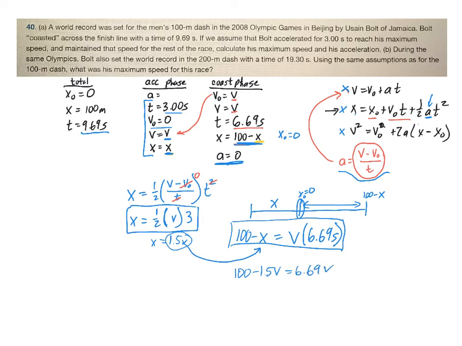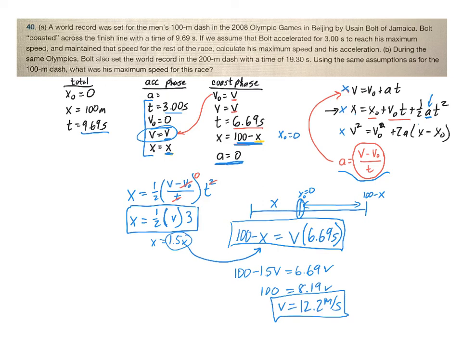Add the 1.5v to each side. I've got 100 equals 8.19v. Divide by 8.19, and I get v equals 12.2 meters per second. That, my friends, is the maximum speed. That's v. That's what he gets to at the end of his acceleration phase.